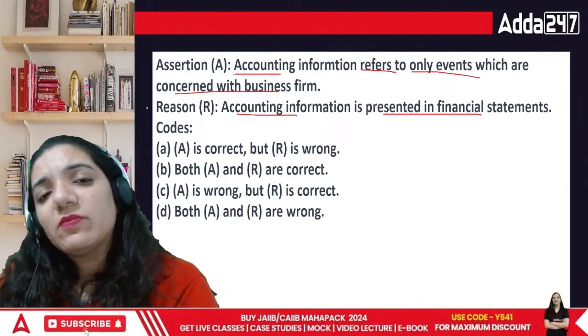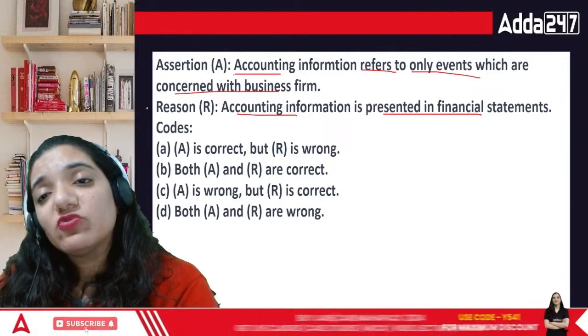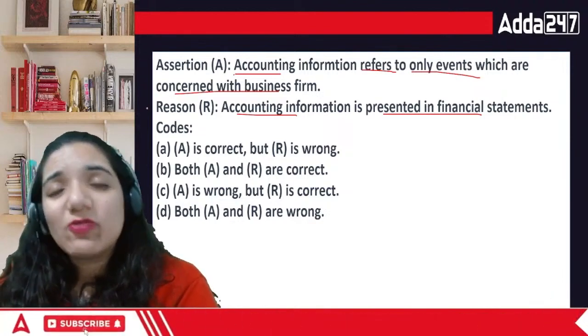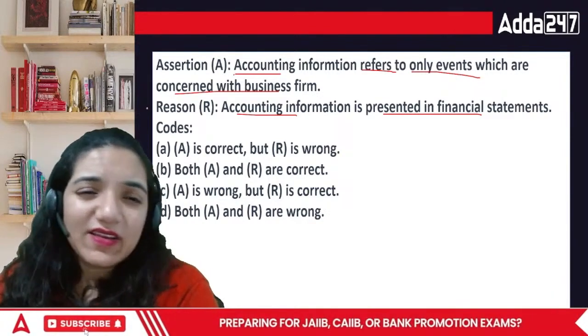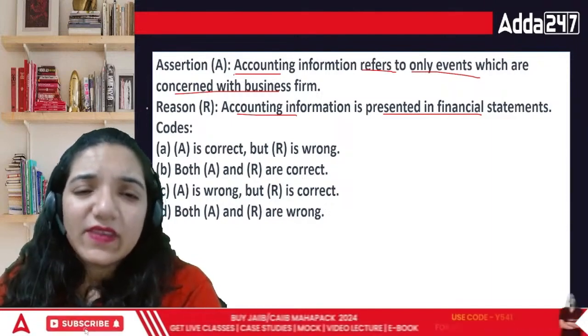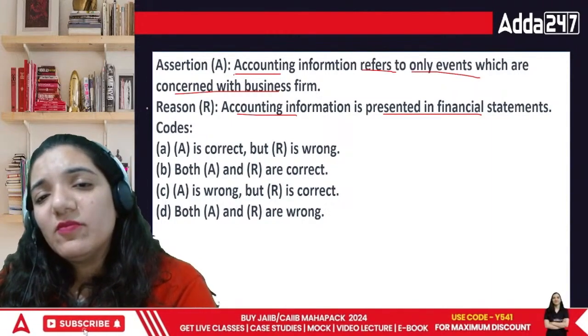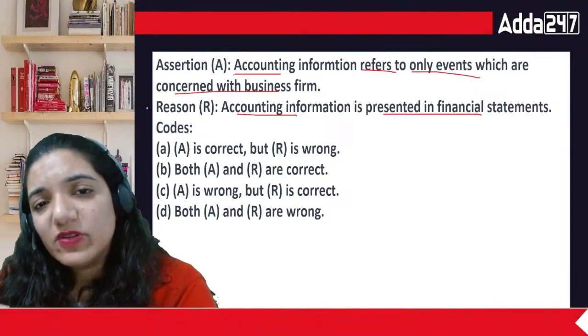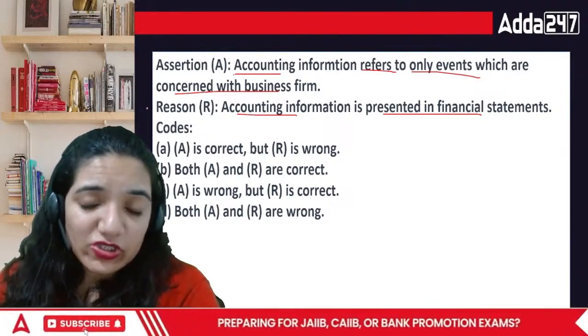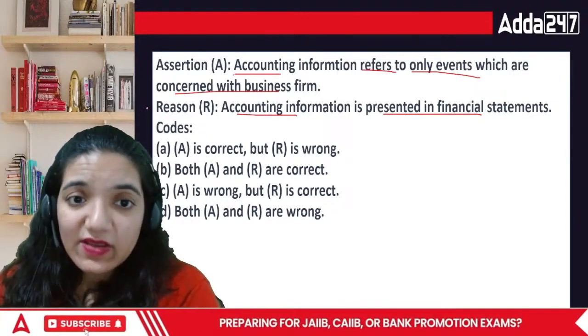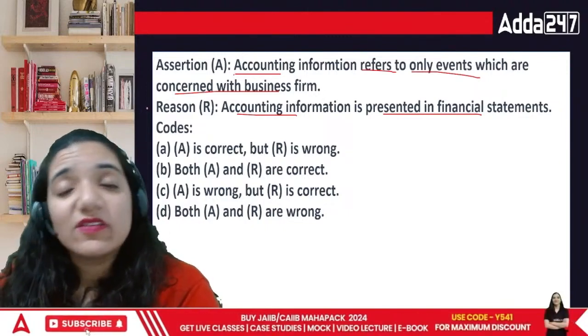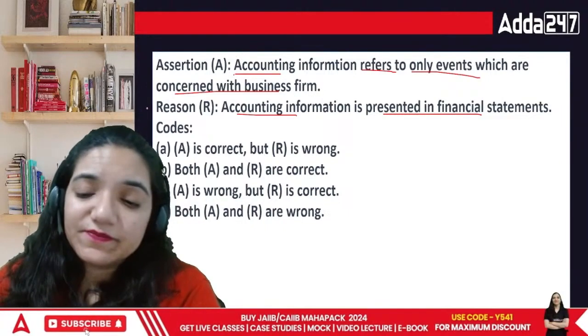So in this case, one particular point would be accounting information refers to only events which are concerned. So the accounting information is personal as well. So technically, yeah, we can say both are wrong. It is correct only partially, but in the broader way, I can say business. It is not only personal, professional accounting. You do the personal accounting as well, and then accounting information is presented in financial statement. It is prepared.